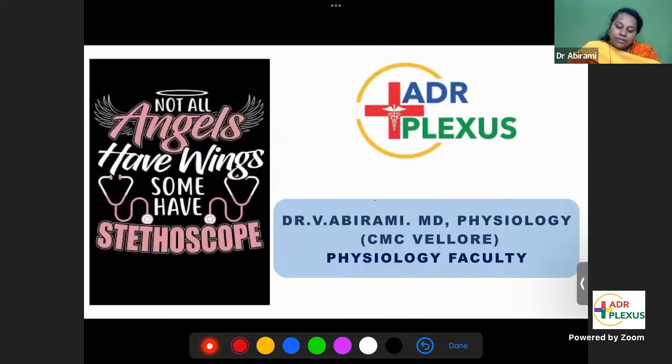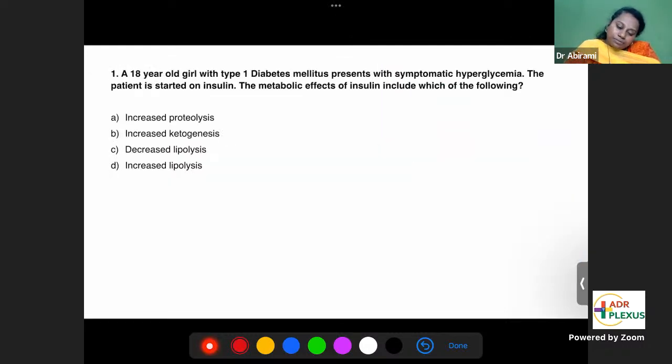So back to the question. Look at the question. The metabolic effects of insulin includes which of the following? Increased proteolysis. Is insulin breaking down proteins or synthesizing proteins? It is synthesizing proteins. This is wrong.